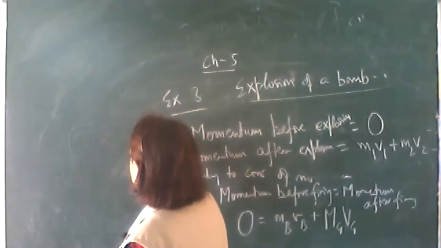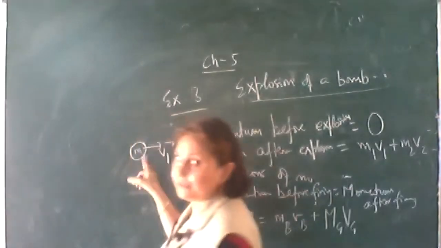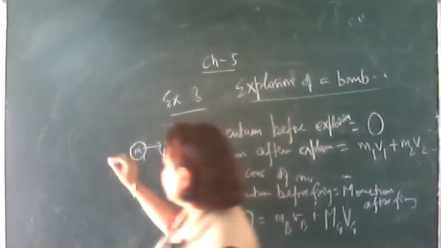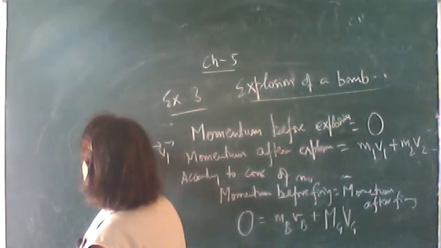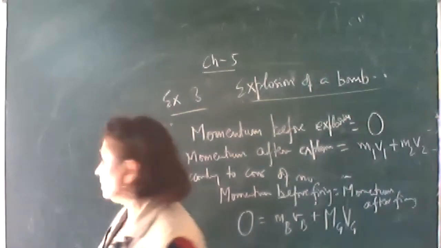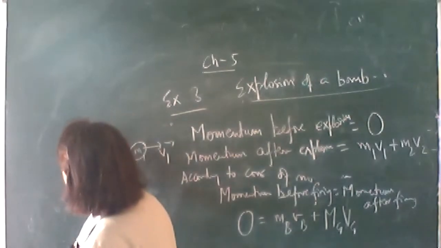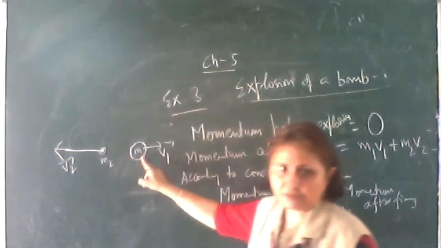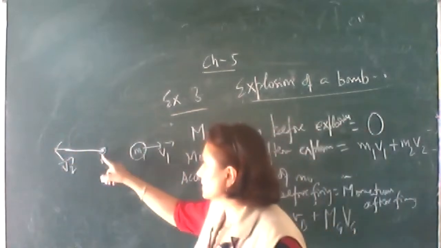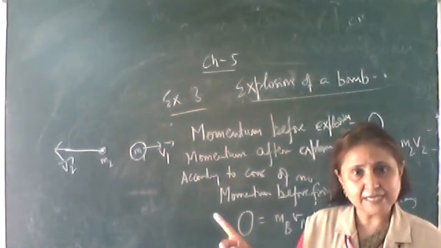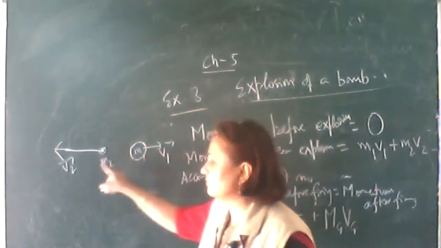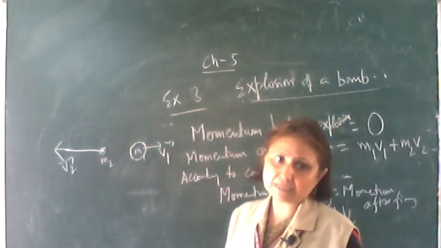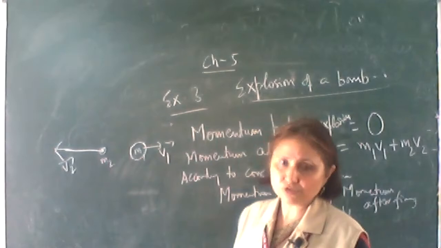m1, suppose, moves with a velocity v1 along this direction. The other piece m2, which is lighter than this, will move in the opposite direction with a greater velocity. The two pieces will move in the opposite direction, so that m1 v1 plus m2 v2, the sum of their momenta, should be equal to 0.